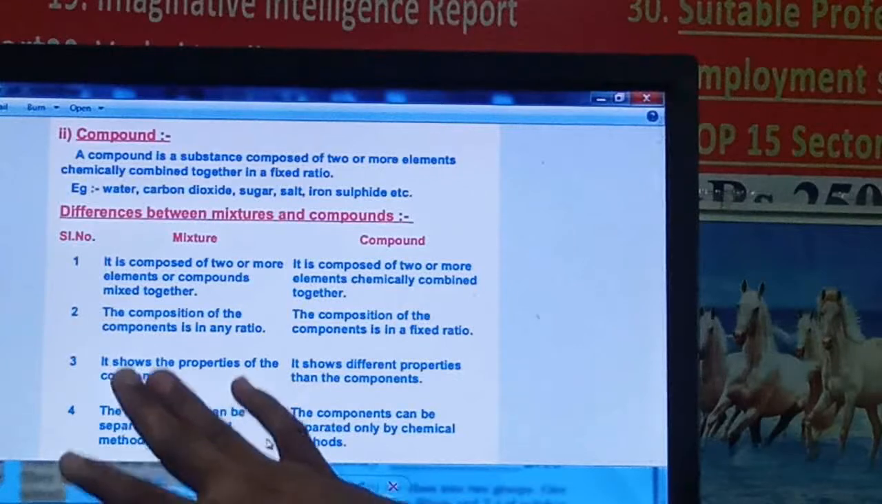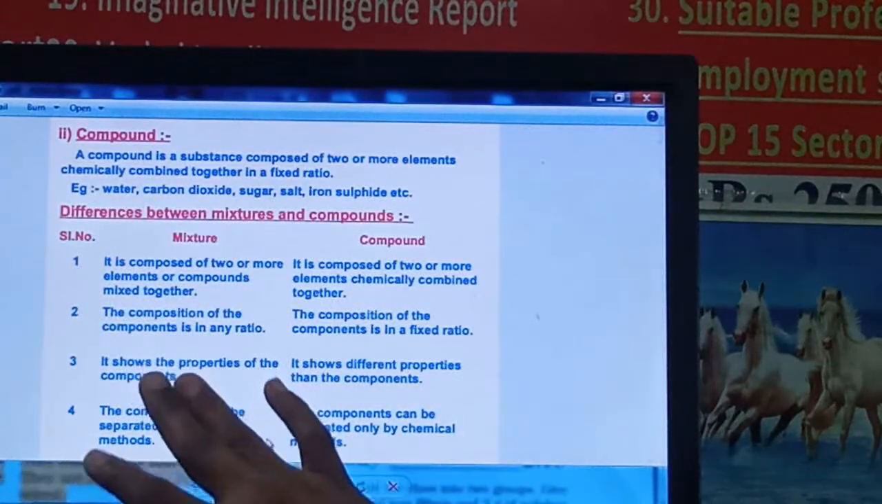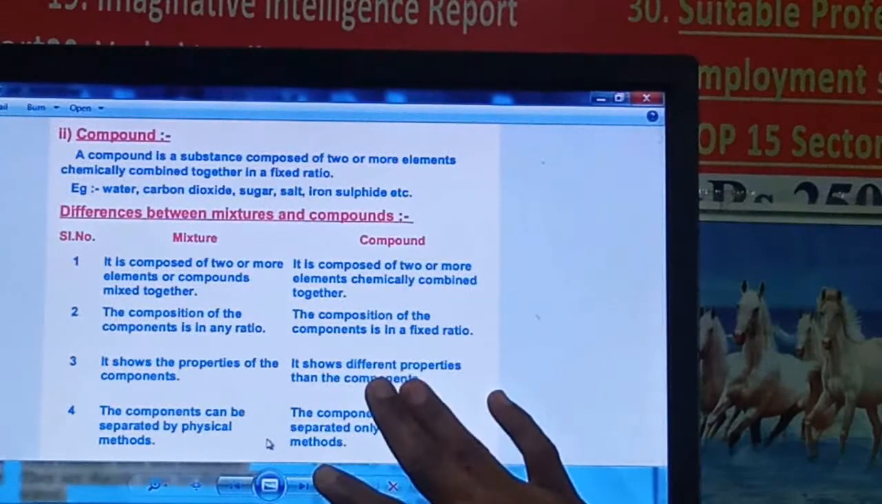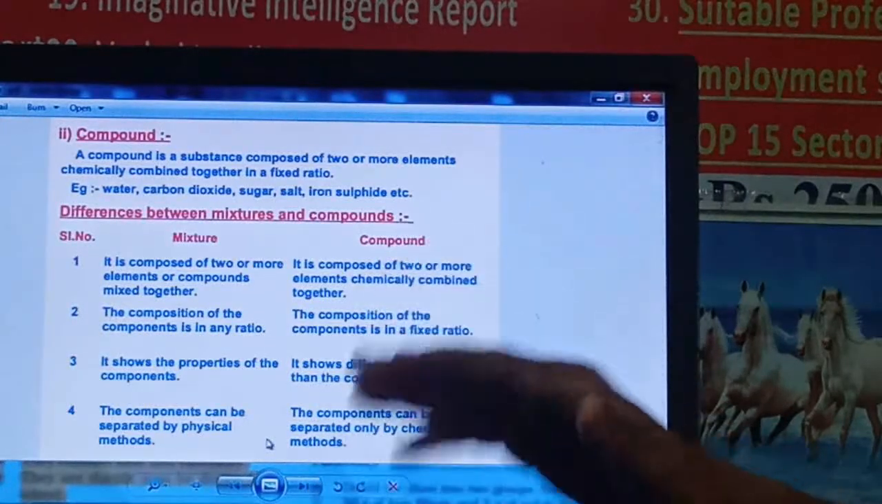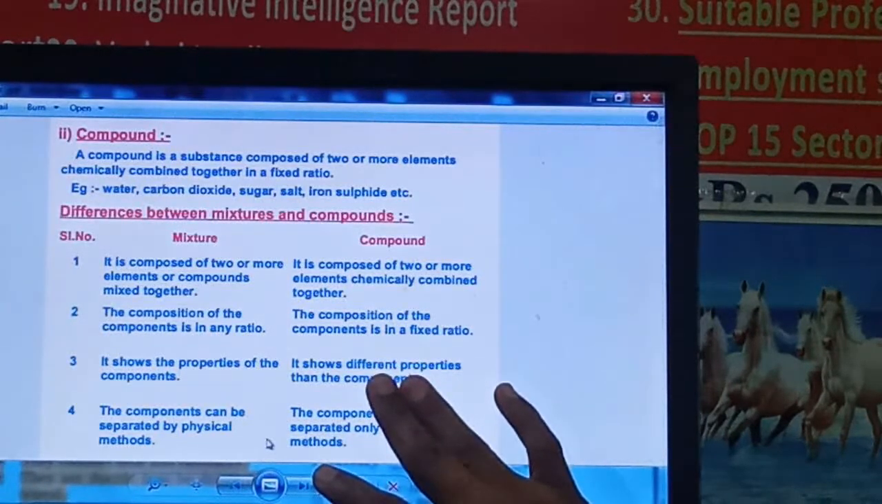Here it shows the properties of the components. In a mixture, every component shows its own properties, but in the case of a compound, whenever two elements come together to form a compound, they lose their properties and show different properties, right? They lose their original properties.